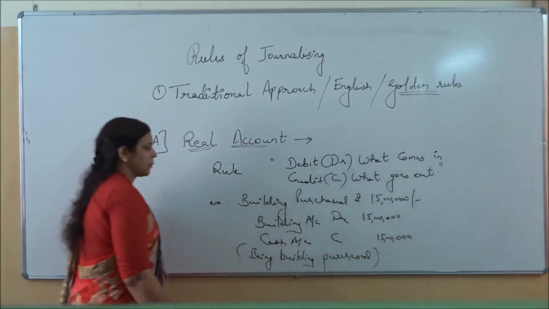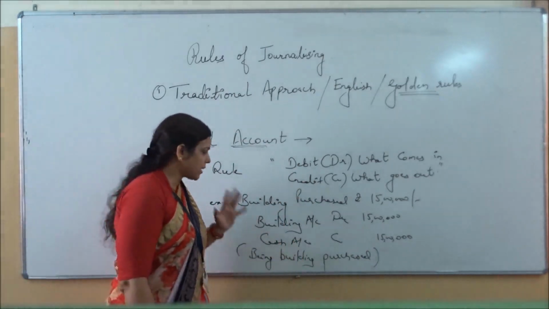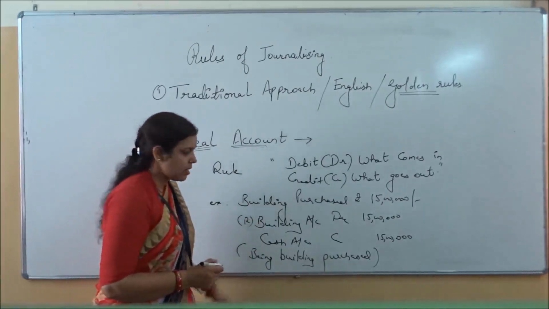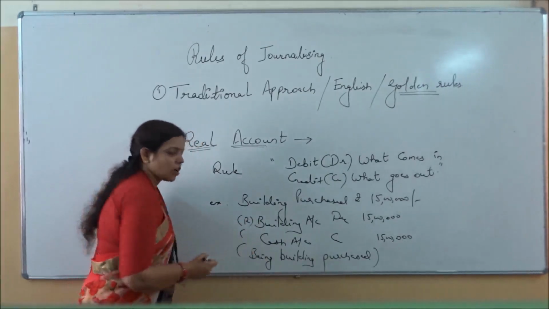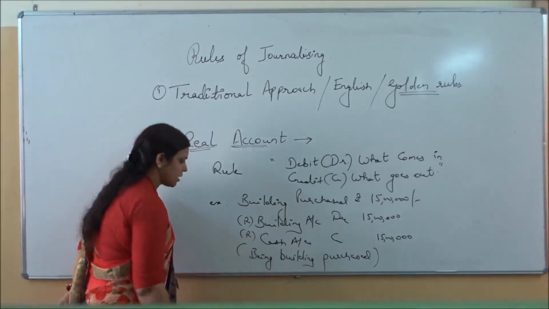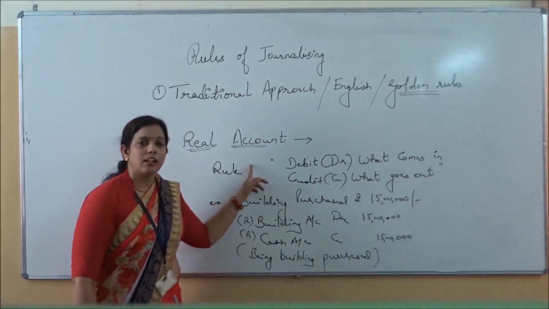Like this. So in this way you will write the journal entry, and if the type is asked, what is the type of building? Building is a real account because it's an asset. Similarly, it's cash. It's not cash at bank, it's normal cash in hand. The type is also real, R. Building and cash both are examples of real account.